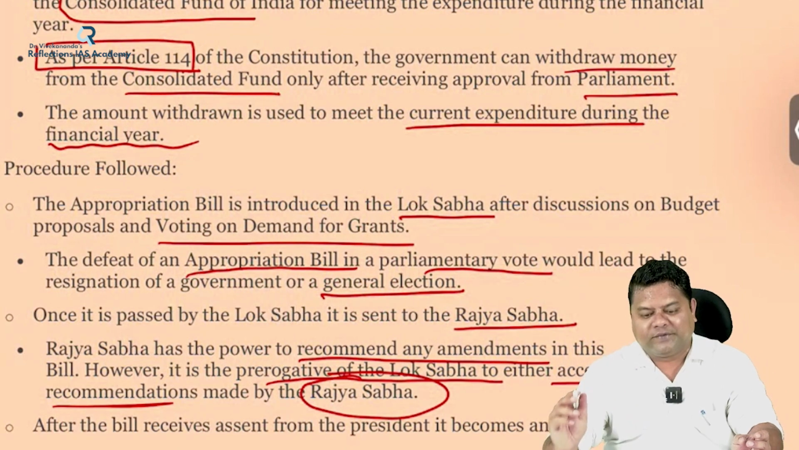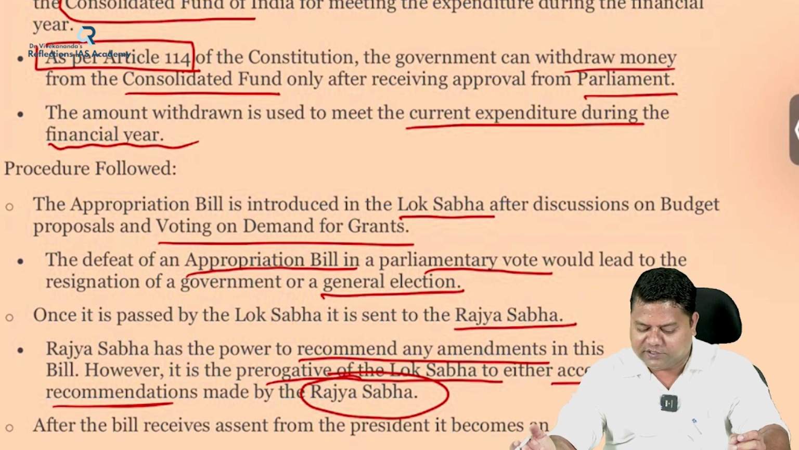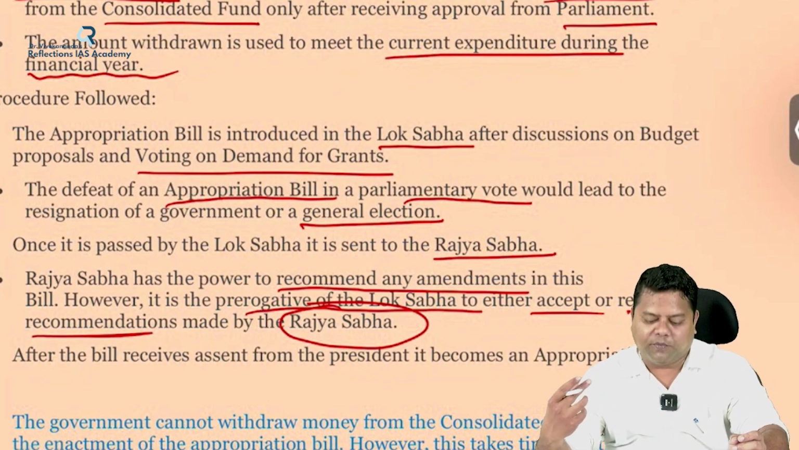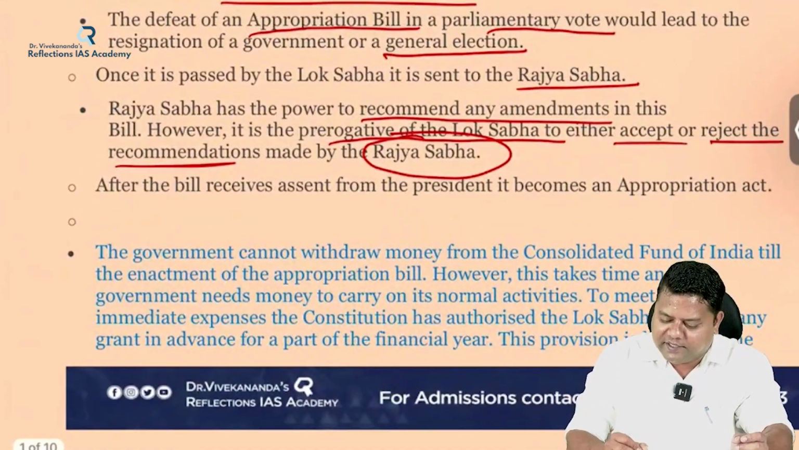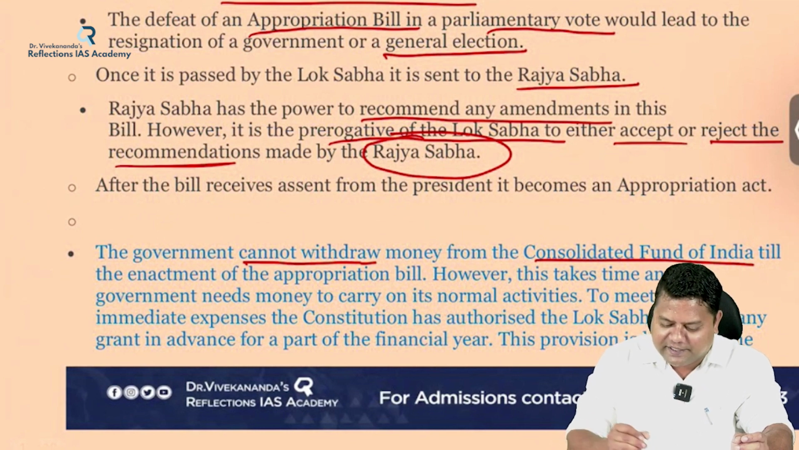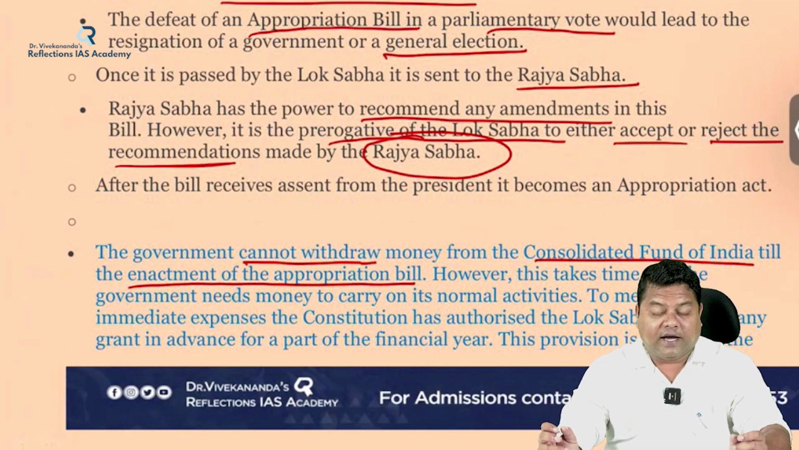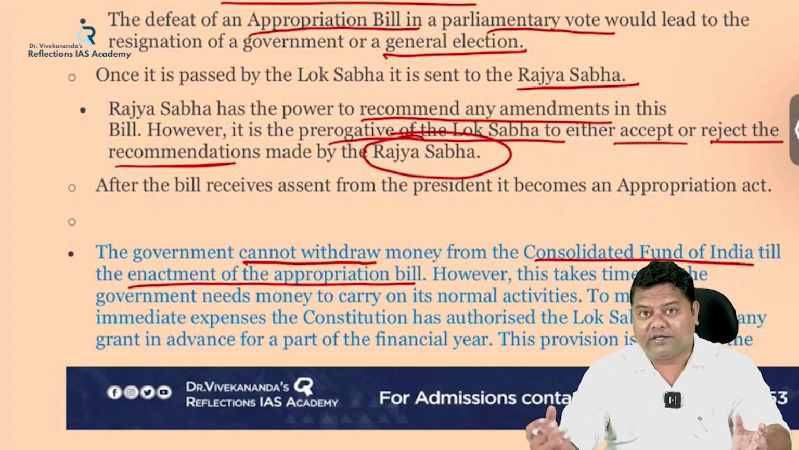So regarding the appropriation bill, Lok Sabha has got more powers compared to Rajya Sabha. Once the bill receives the assent of the president, the appropriation bill becomes the Appropriation Act. And an important point to note here is, the government cannot withdraw money from the consolidated fund of India till the enactment of the appropriation bill. But since it takes time for the appropriation bill to become an Act, in the meanwhile, what can the government do?